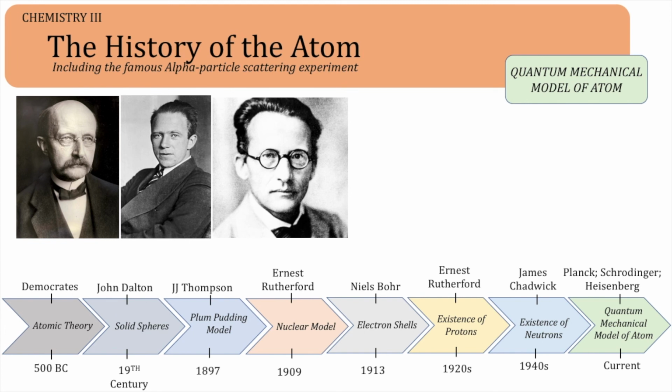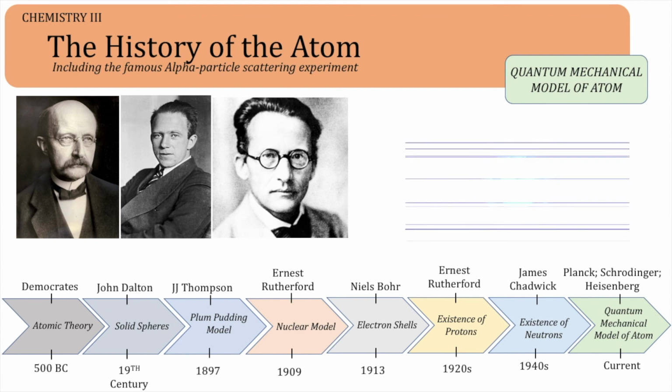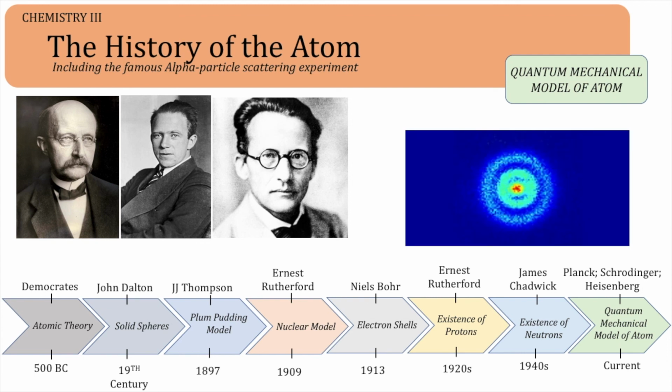The quantum model is based on what's known as the Heisenberg uncertainty principle, which tells us that it's impossible to know both the exact position and speed of an electron at the same time. It also uses the fact that electrons can behave as both waves and particles, and makes use of the Schrödinger equation. Have a Google or something if you're really interested, or ask your teacher to see them squirm. Anyway, here's what an atom of hydrogen actually looks like, with a picture taken by a quantum microscope.